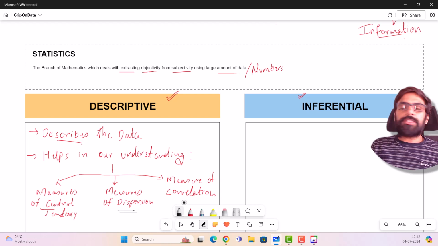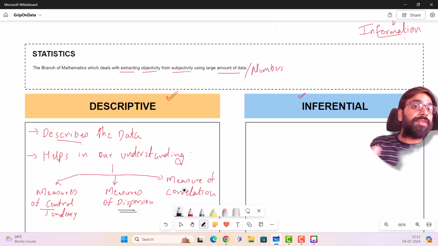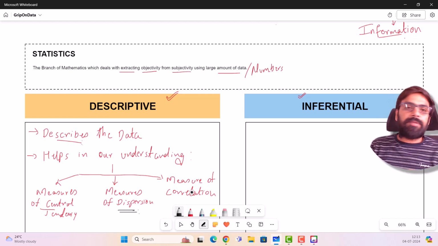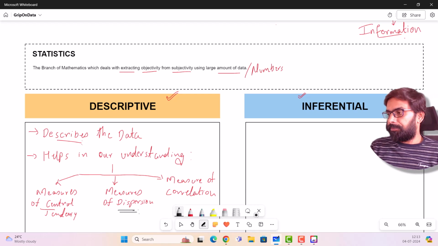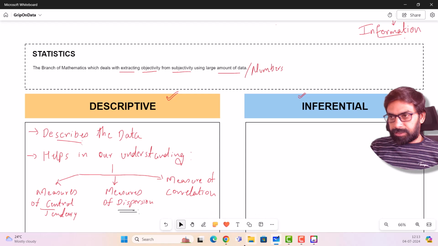Then we can also start with understanding the relation between more than one variable. For example, there is a variable x, there is a variable y, how these two variables related to each other, that can be defined by correlation over here. Okay. Now if I move forward and move on to inferential statistics.